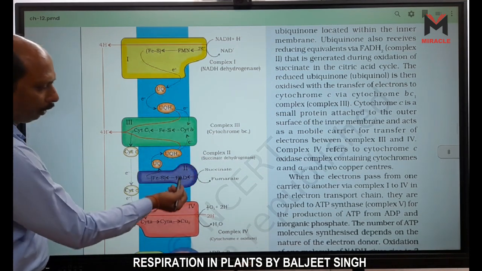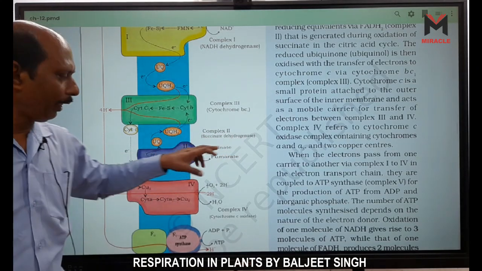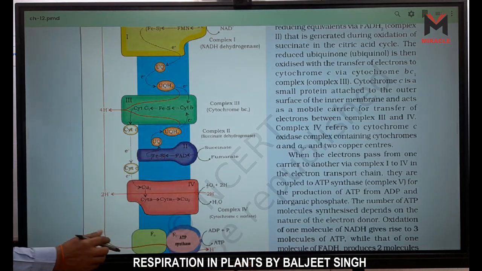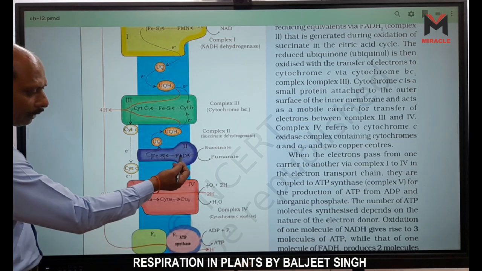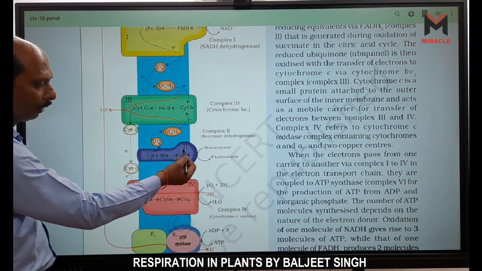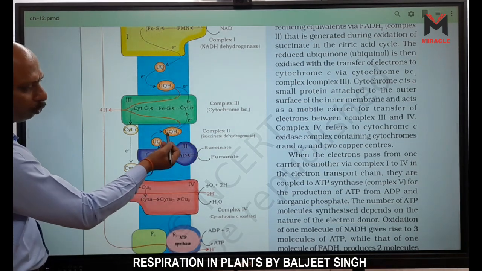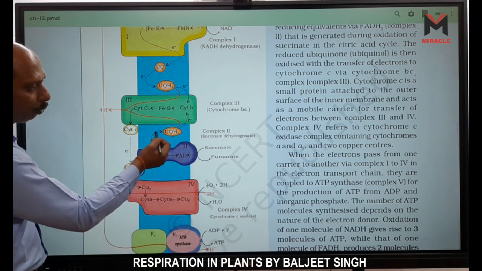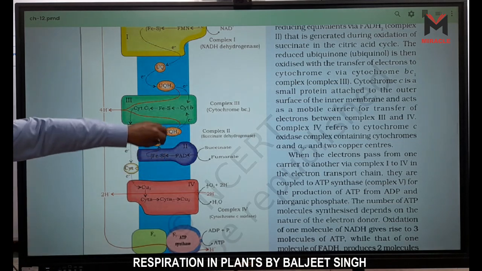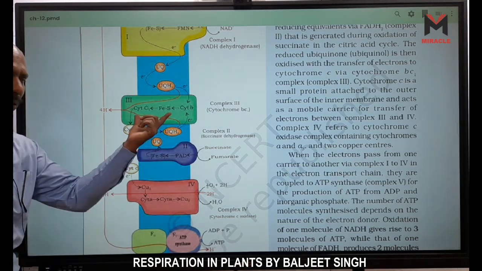Now look here, complex second. This one is succinate dehydrogenase. It is present only in the inner mitochondrial membrane, not in the matrix, right? And one thing is there, it is unable to transport the hydrogens which come from FADH2 outside the membrane. It transports UQH2 to complex third. Electron plus hydrogen both are transported by ubiquinone to complex third.